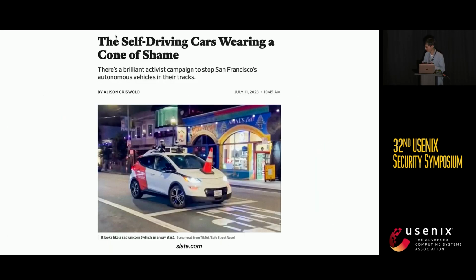Very recently, exactly a month ago, someone who doesn't like AVs put a cone on top of the hood of a car, and that car permanently stopped there. Unless someone goes there and removes the cone, it cannot proceed. So now we can see how people can easily attack an autonomous vehicle. This time, they used an actual cone. Next time, they can just project a cone, or paint some cone somewhere, or put a sticker to change a truck in front of the vehicle into a cone.